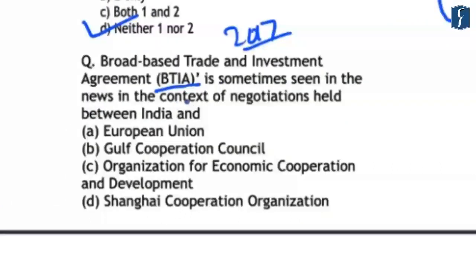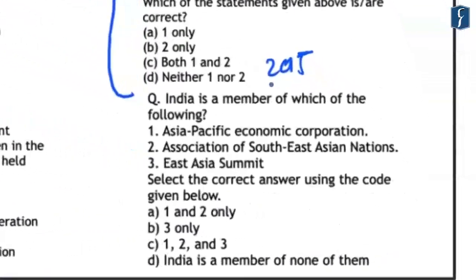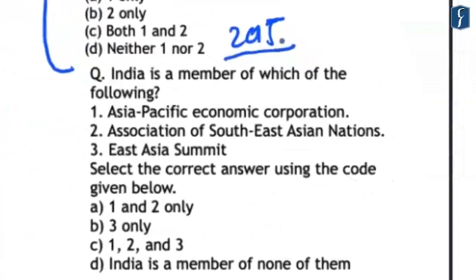And it was in news because India is negotiating a trade deal with the European Union under this agreement. Further, the last question that we see on the screen was asked in the year 2015. And this asks that India is a member of which of the following organizations. Now, if you note that Association of Southeast Asians, India is not a member of the ASEAN grouping. And hence you can easily eliminate A and C. And we know that India is a free trade partner of this ASEAN grouping. So the correct answer here is 3 only.